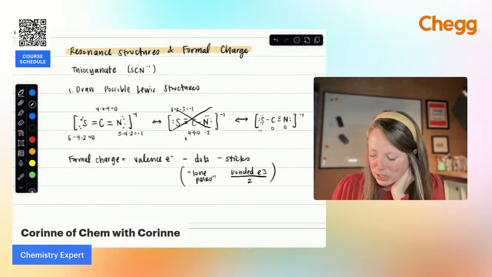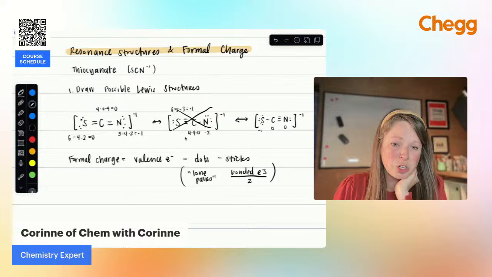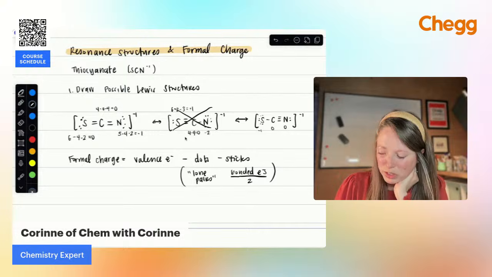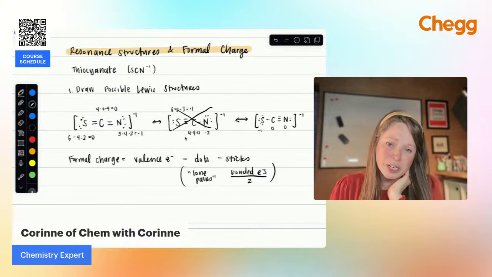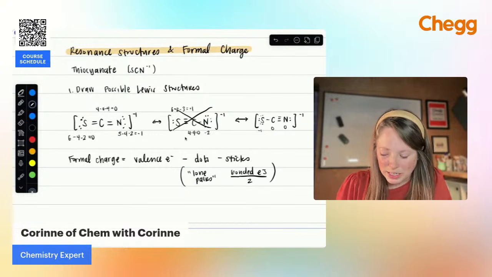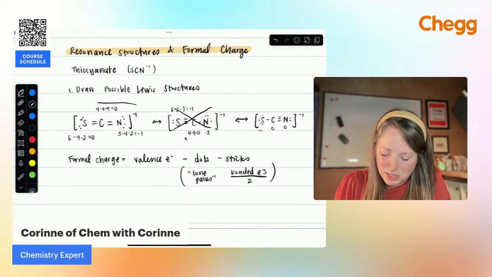And really the only difference here is where that negative formal charge ends up. So with the first structure, that is on nitrogen, versus on the third structure, it is placed on sulfur. Because nitrogen is going to be more electronegative, it makes more sense for nitrogen to carry that -1 charge. So therefore, this would be our preferred structure.